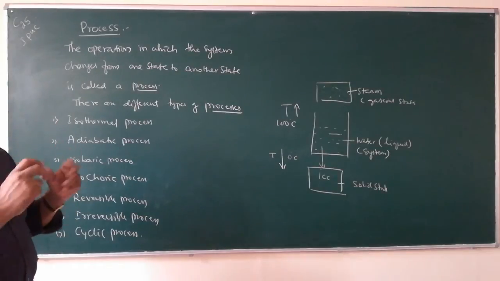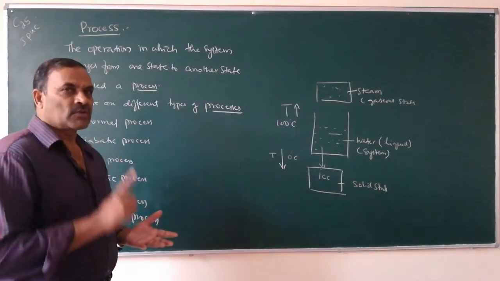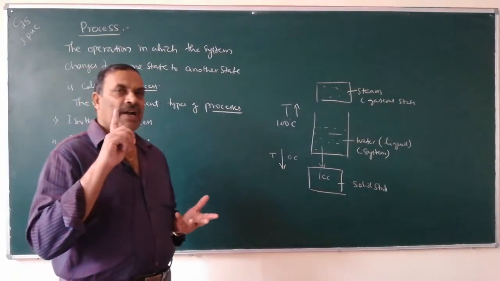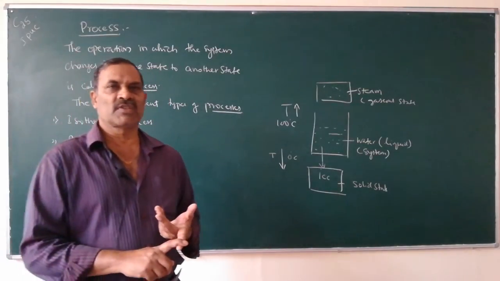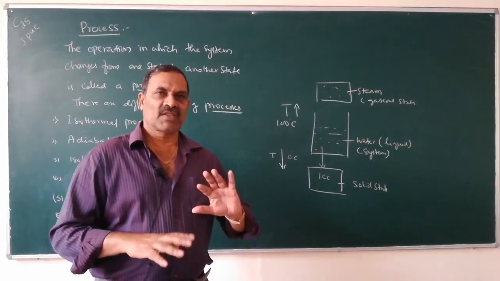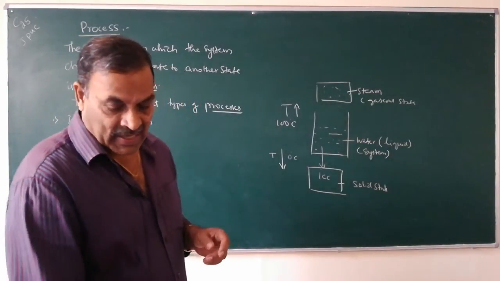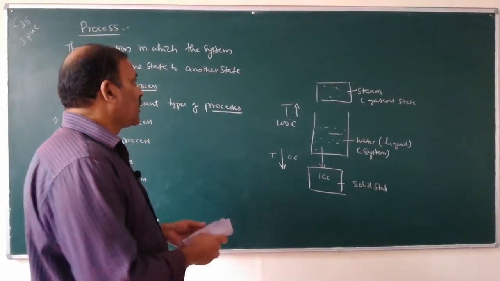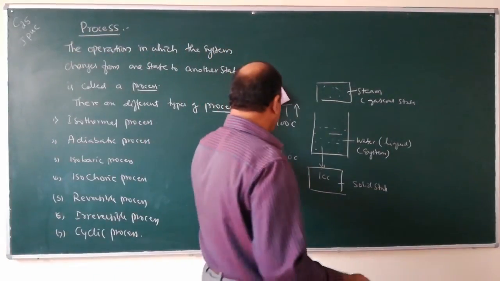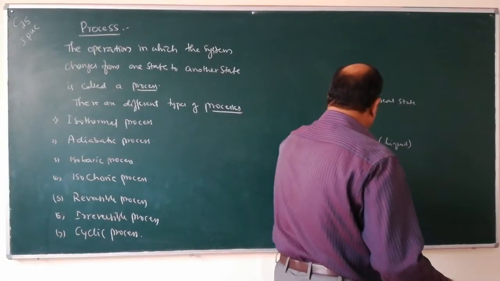There are different types of processes: isothermal process, adiabatic process, isobaric process, isochoric process, reversible process, irreversible process, and cyclic process. So we will study what are these processes one by one.